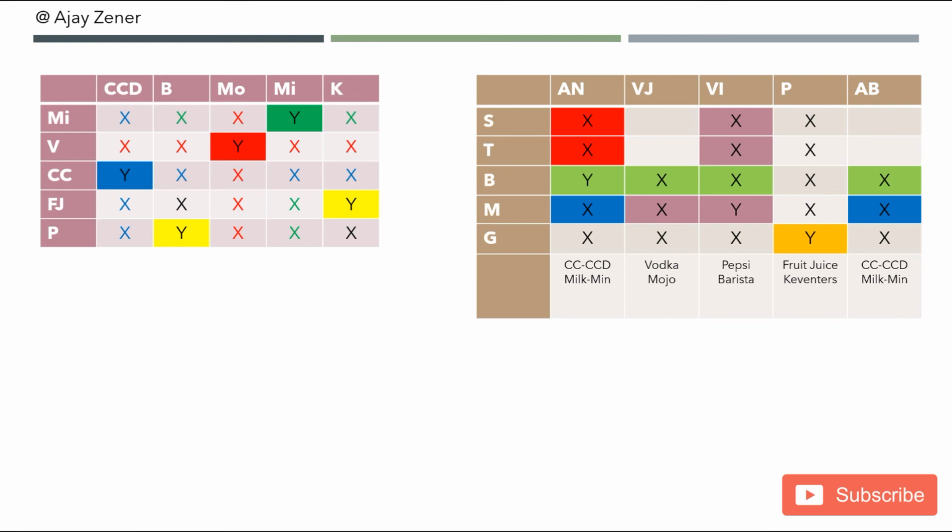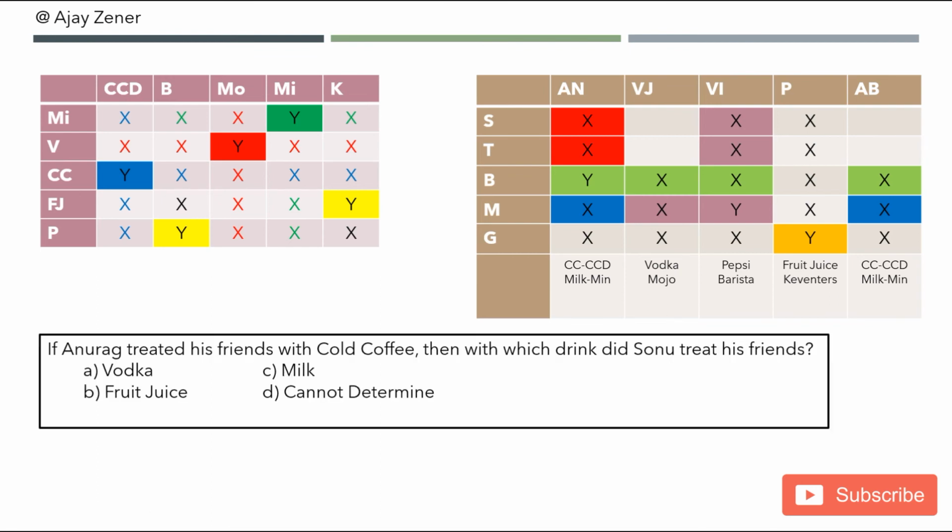So now let's look at the questions. If Anurag treated his friends with cold coffee, then which drink did Sonu treat his friend with? Now see, one thing that we don't know is who is Sonu. So if Anurag treated his friends with cold coffee, then Sonu could have been Vijender, in which case he would have treated his friends with vodka, or he could have been Abhinav, in which case he could have treated his friends with milk. So this answer will be D, cannot be determined.